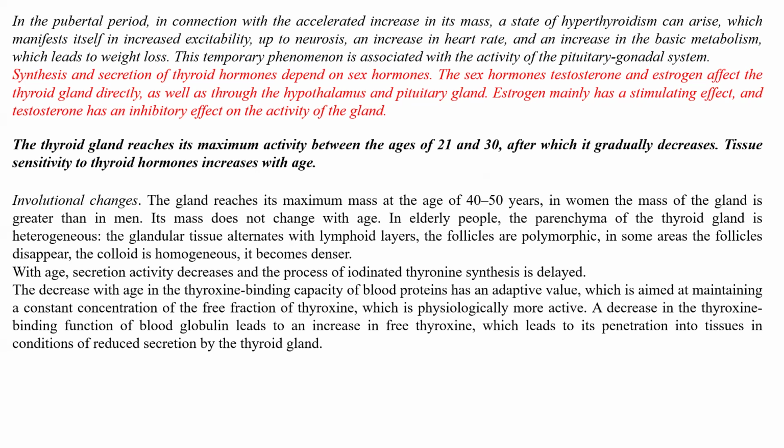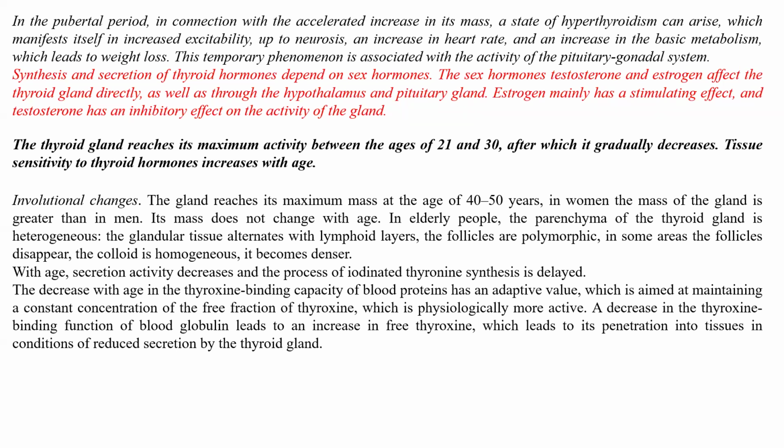The thyroid gland reaches its maximum activity between ages 21 and 30. After that it gradually decreases. Tissue sensitivity to thyroid hormones also increases with age. The gland reaches its maximum mass at the age of 40-50 years. In women, the mass of the gland is greater than in men. Its mass does not change with age.